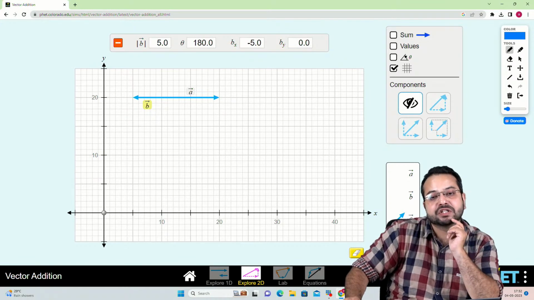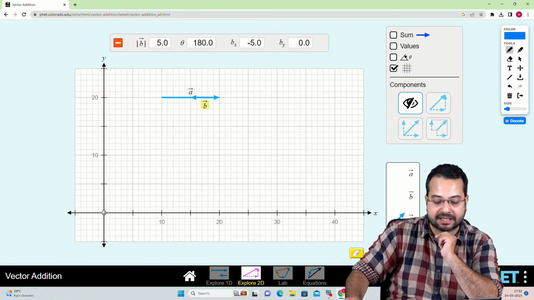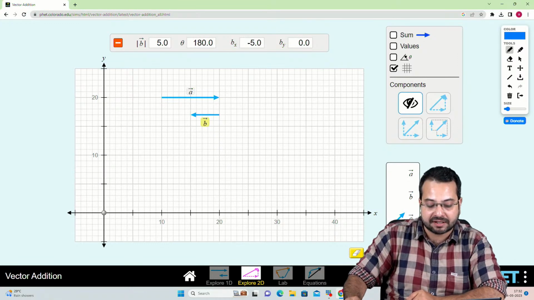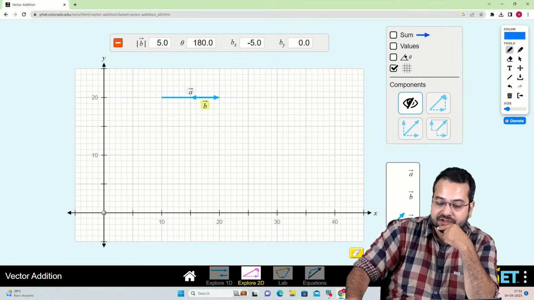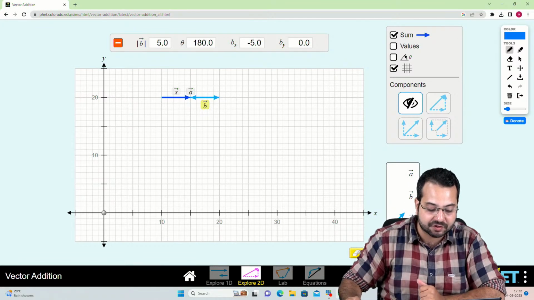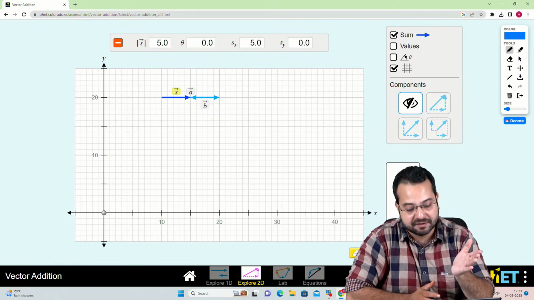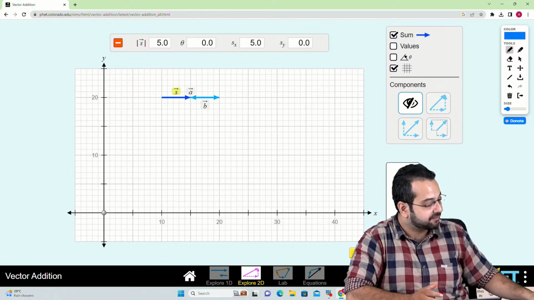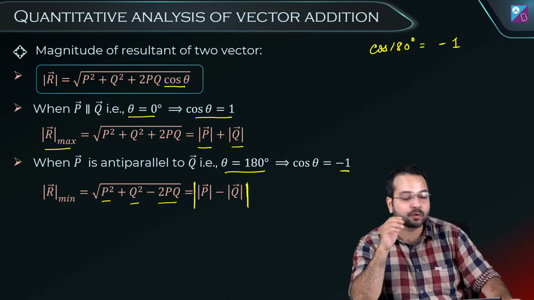Now if we want to add these two, how do we add these two? Simply I have to join them head to tail. So you can see that vector A was here. What I have done is I have joined vector B head to tail. Now let's look at the summation. The summation is right in front of you. This is the summation. So the summation has become 10 minus 5 is equal to 5. Is this clear? So the second special case, I hope, is also clear.